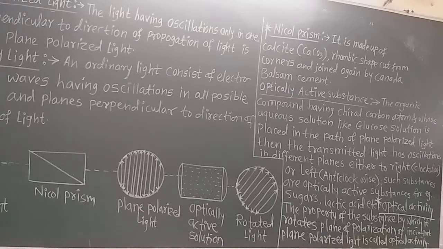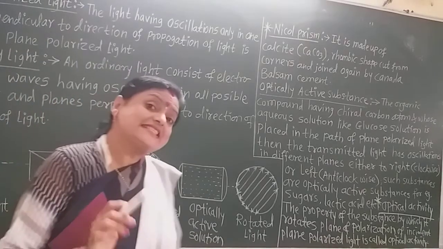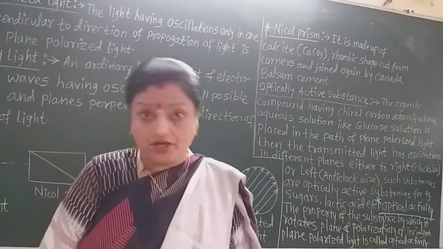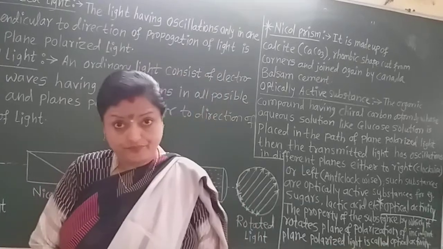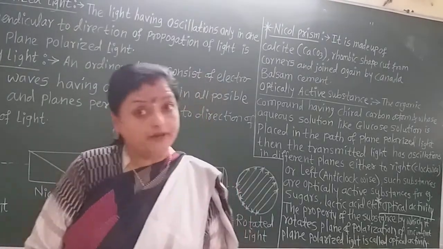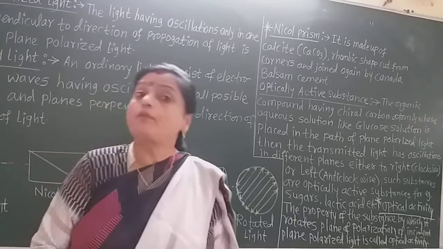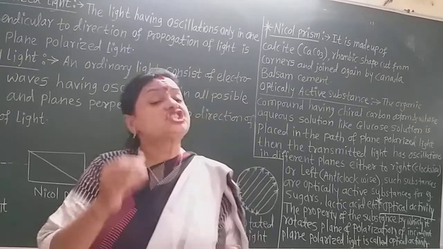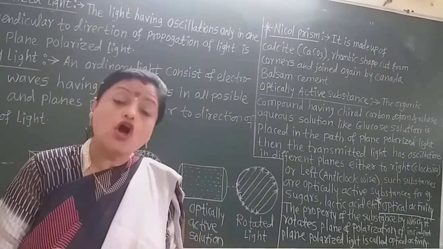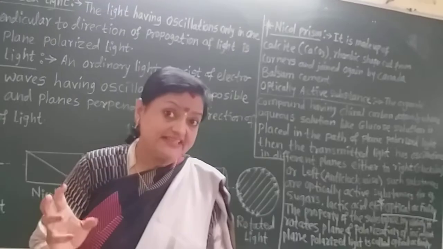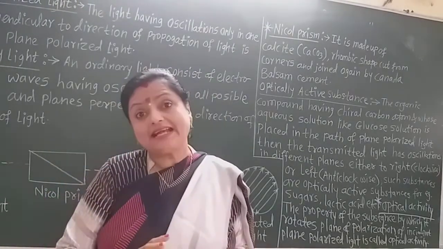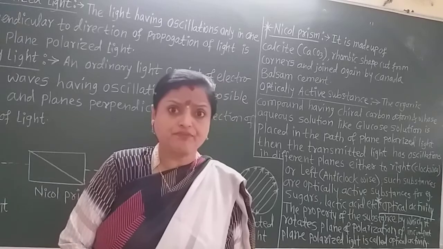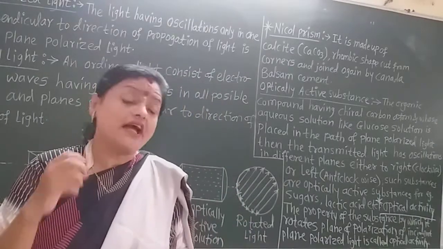Now, what is an optically active substance? Let us learn. The optically active substance always has a chiral carbon atom. It may be one or more. That is the asymmetric carbon. In the last lecture, we spoke about that. What is a chiral center? Such a carbon atom which has all 4 of its valencies satisfied by different atoms or different groups of atoms. Such carbon is called the chiral carbon.